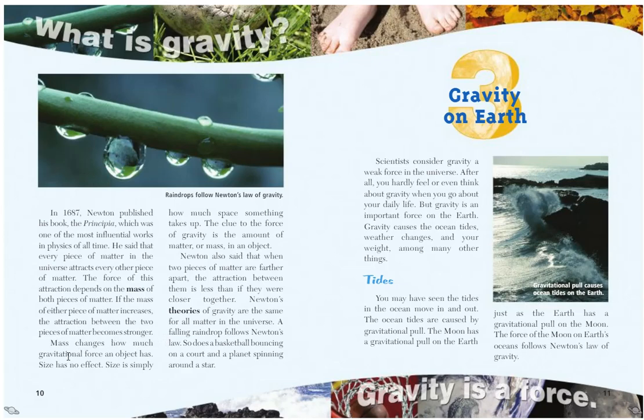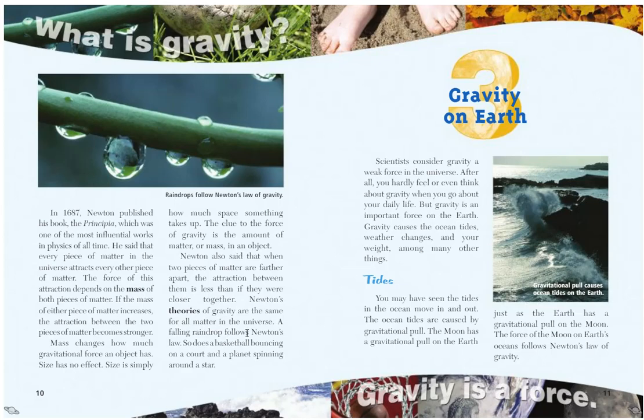Mass changes how much gravitational force an object has. Size has no effect. Size is simply how much space something takes up. The clue to the force of gravity is the amount of matter or mass in an object. Newton also said that when two pieces of matter are farther apart, the attraction between them is less than if they were closer together. Newton's theories of gravity were the same for all matter in the universe.